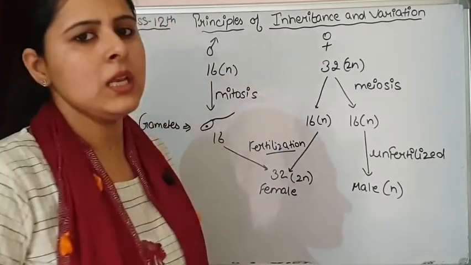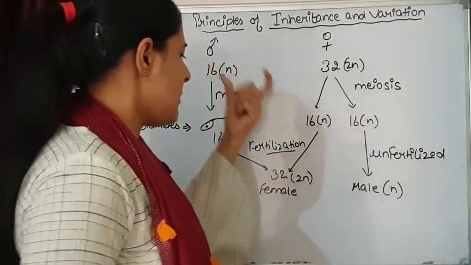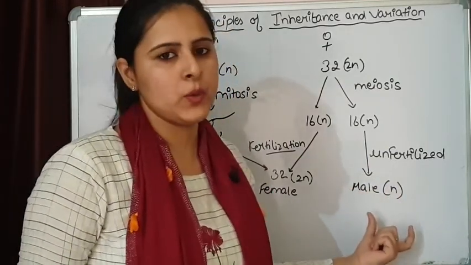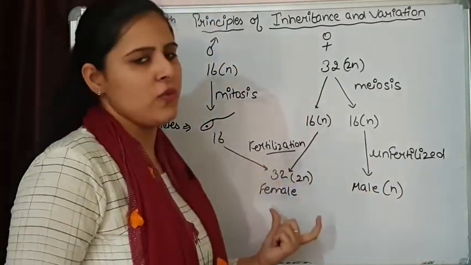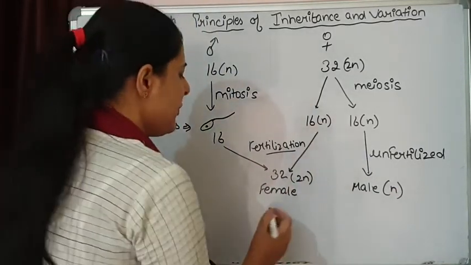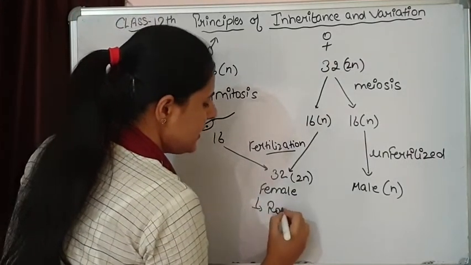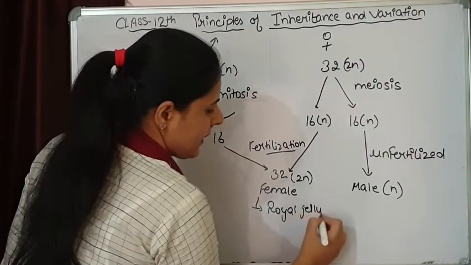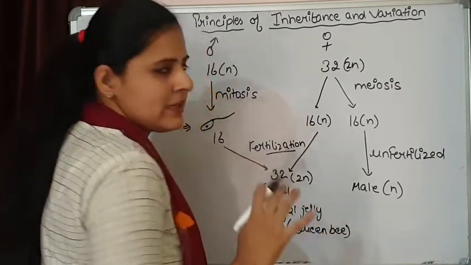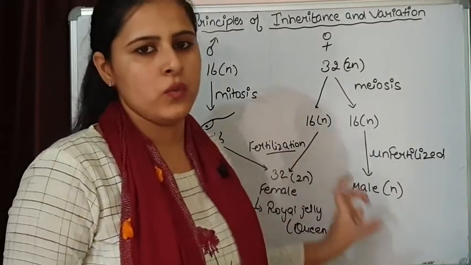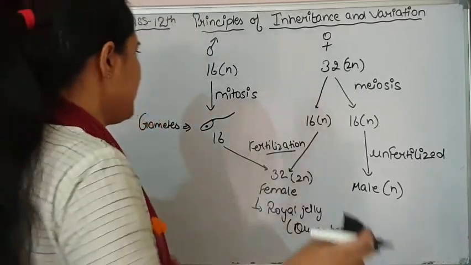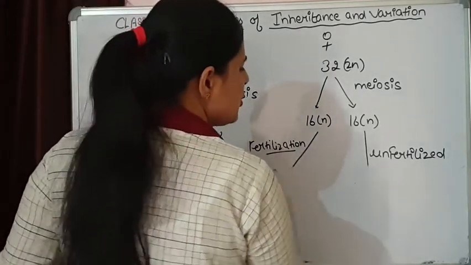That means in honeybee, some of the eggs develop without fertilization and they develop into males, and if they are involved in the process of fertilization, then females develop. And when these females feed on royal jelly, they will behave as queen bee, and all the rest of the females will function as worker bees. This is how sex determination takes place in honeybees. So that was all about sex determination.